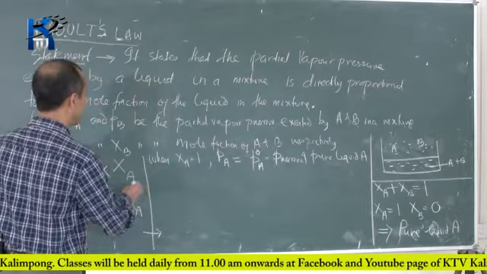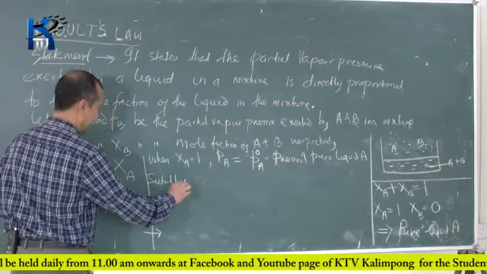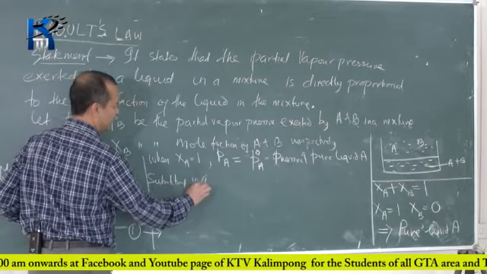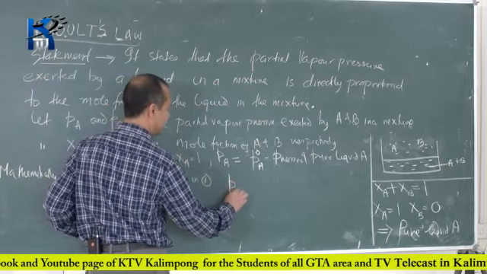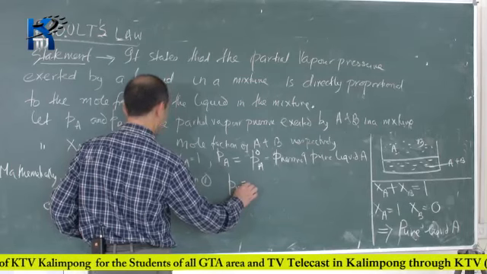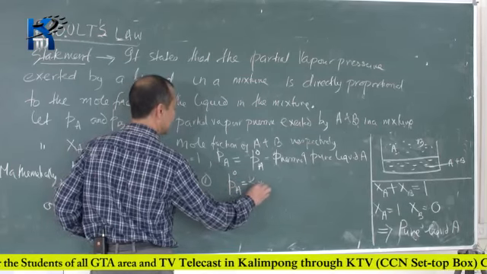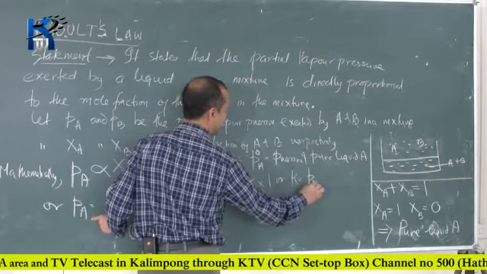Substituting in equation 1, what do we get? PA is equal to PA naught is equal to K into 1, or K is equal to PA naught.